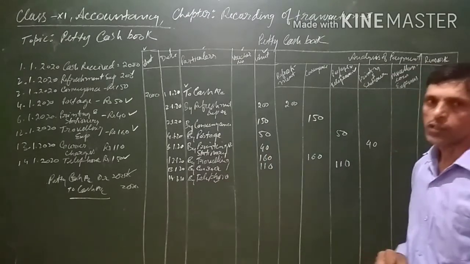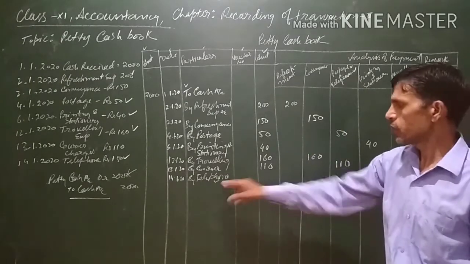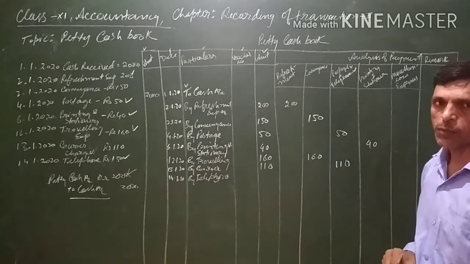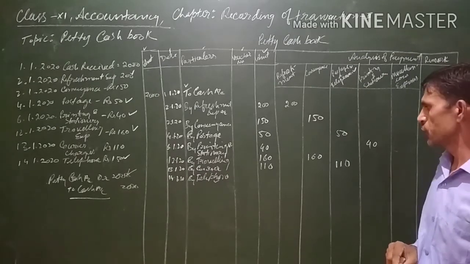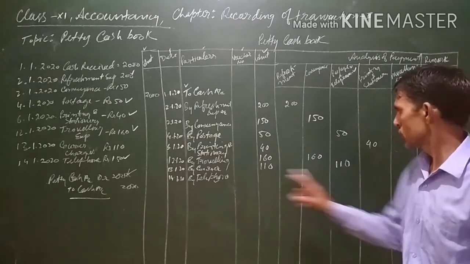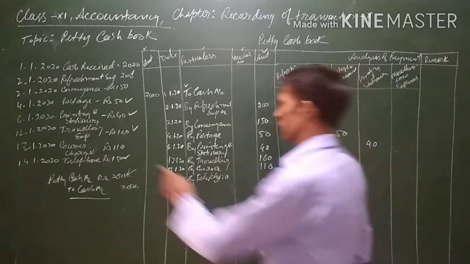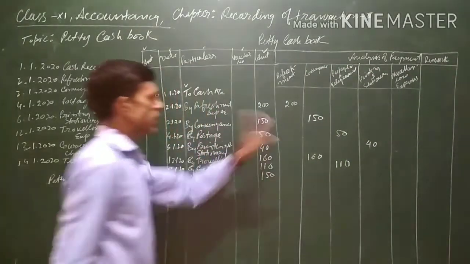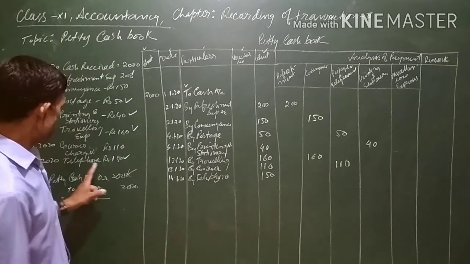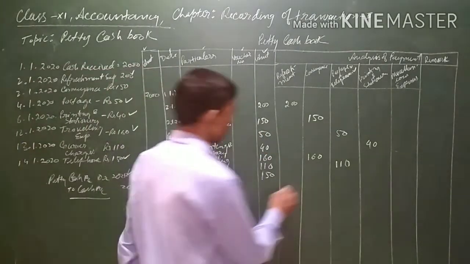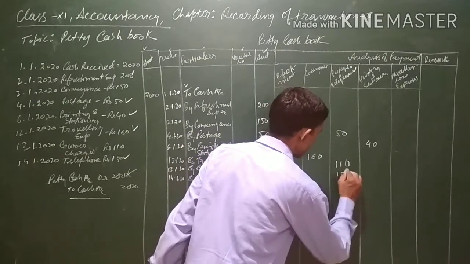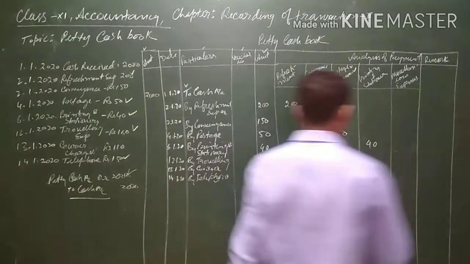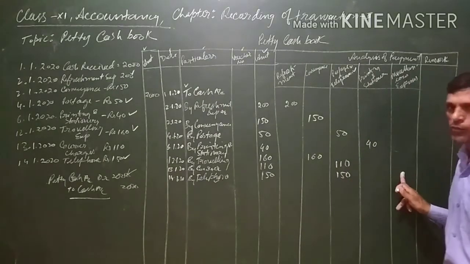Here the communication is done orally, but in case of telegram, the communication is through printed media. So these are one and the same thing. In the telephone, since 150 payment is there, expenses paid will be written on the credit side. Moreover, this amount, the 150, will also be written in the postage and telegram section. But it can also be written here.